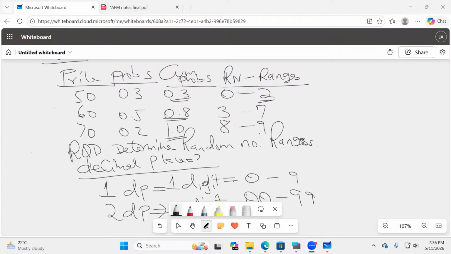But first of all, recognize that this is example number 1. These ones will be given in an exam. The only things you will not be given are the cumulatives and the random number ranges. Those cannot be given. So then we go to number 2.